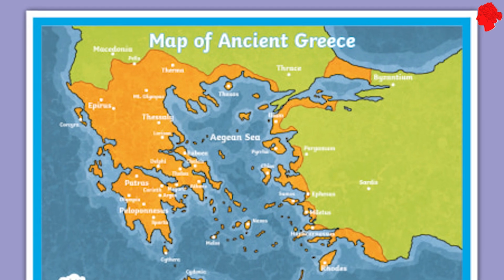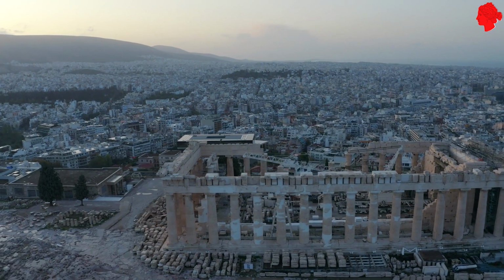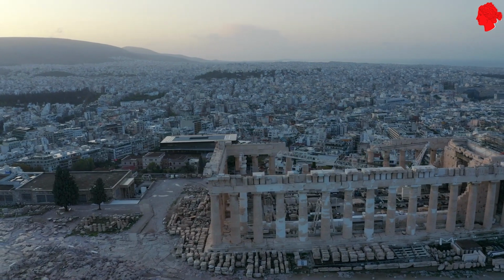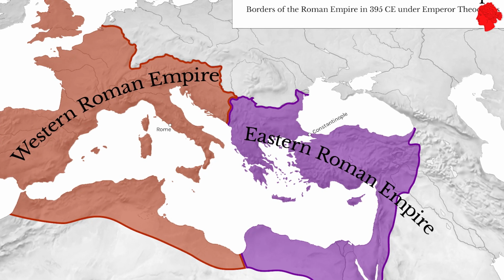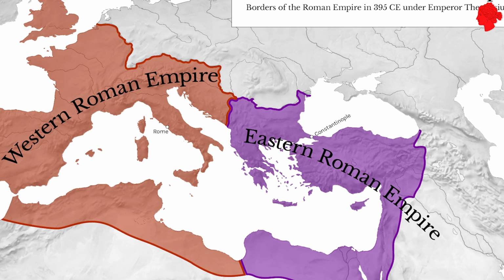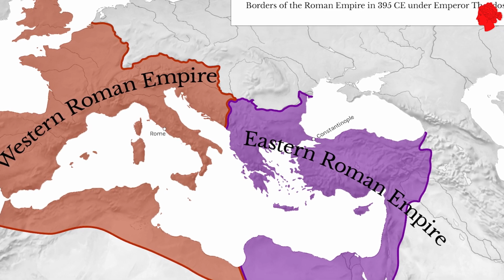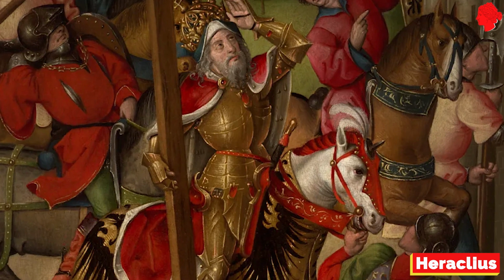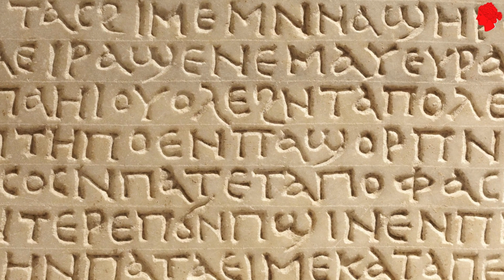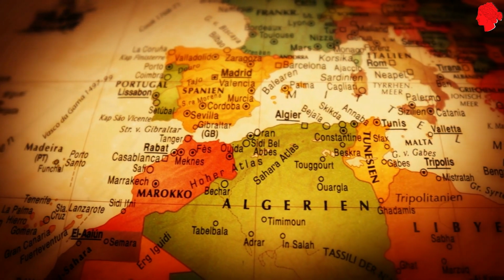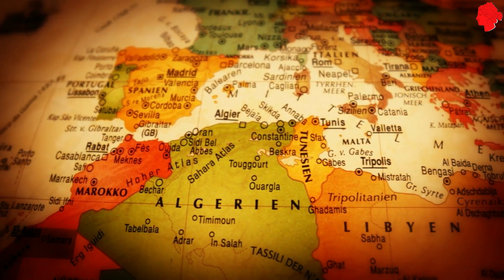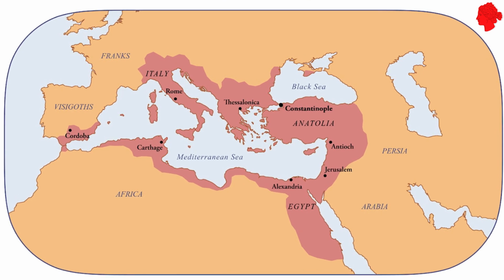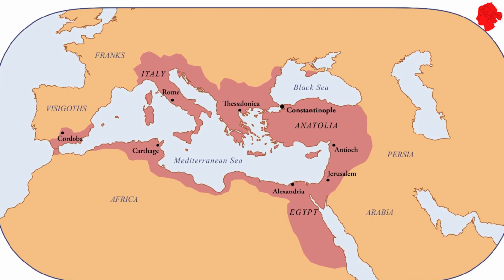After Rome fell, Greece stayed a part of what was left of the empire and became its center. This part of the empire, called the Eastern Roman Empire, was surprisingly strong and stayed together for over 1,000 years. In the early 7th century, the Roman Emperor Heraclius converted the empire's official language from Latin to Greek. Because the eastern side of the Mediterranean has always been largely Greek, following the fall of the western Latin half, the eastern half of the Roman Empire progressively became Hellenized.